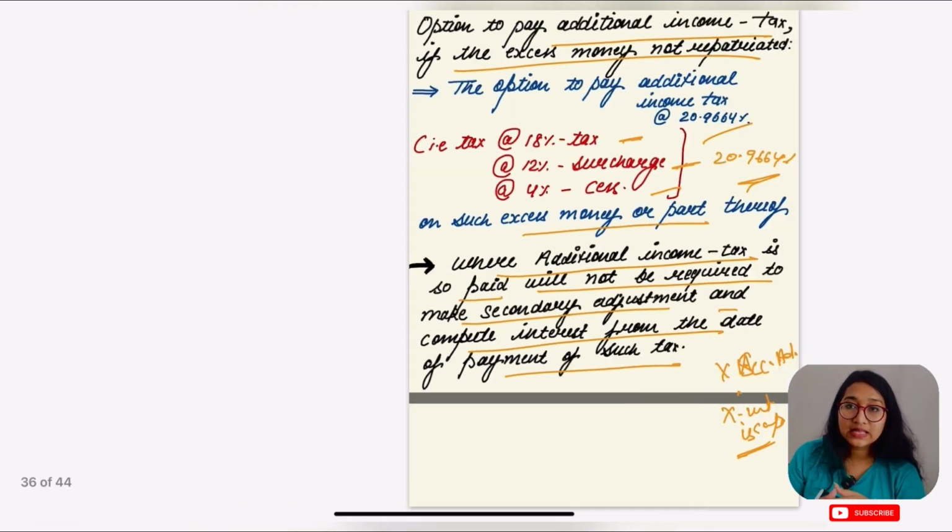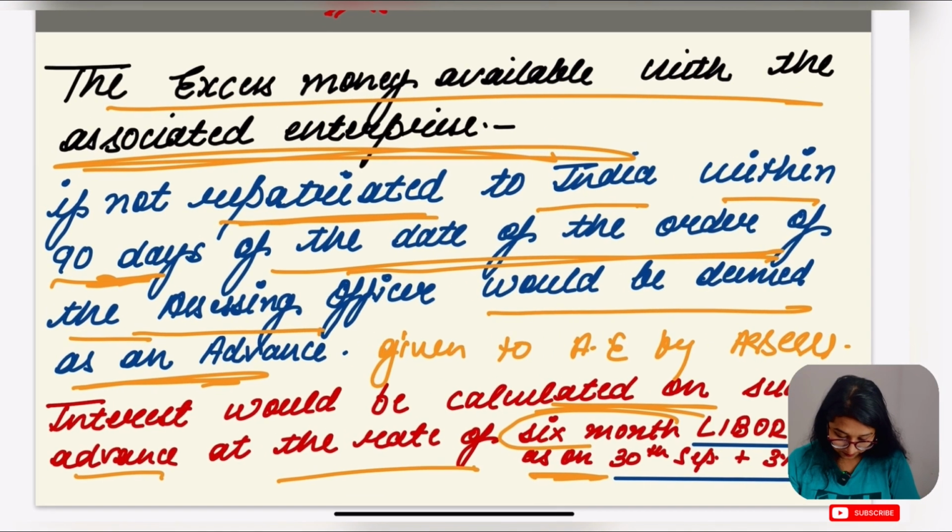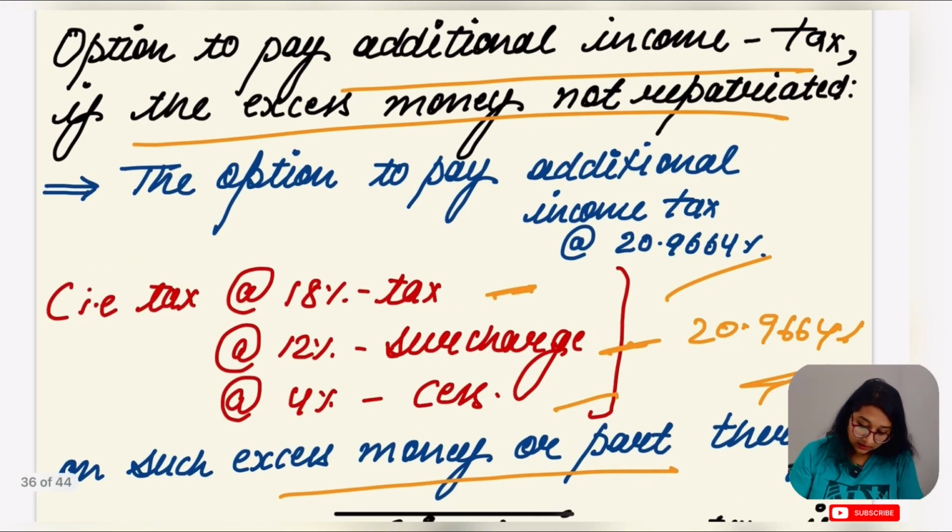So the SSE has two options. Either you bring back that excess amount to India, or that excess amount is treated as an advance given to the associate enterprise, and on that advance we take interest chargeable at the rate of LIBOR on 30th September plus 3%. Is this part clear? Otherwise, please pay the additional income tax of 20.9664%.